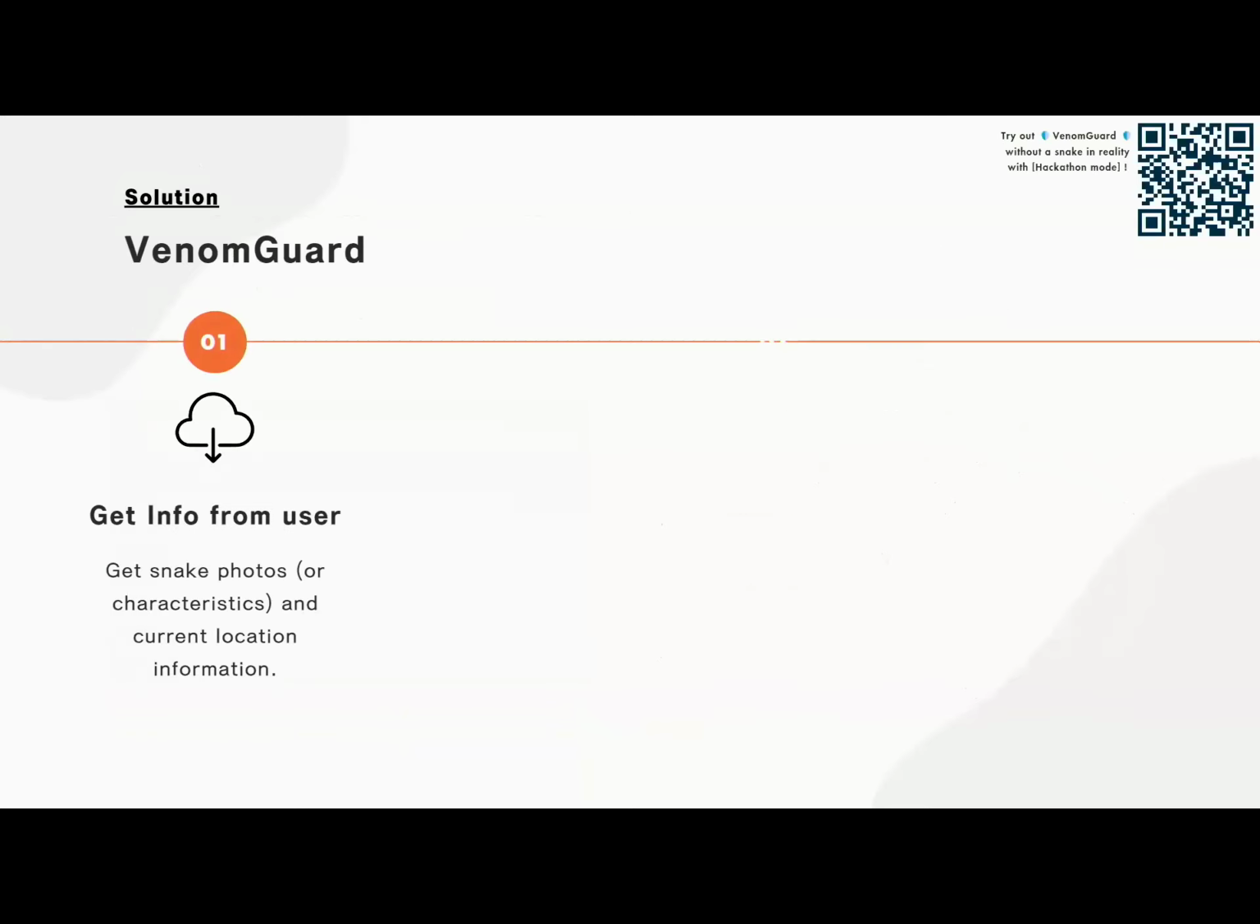So what we came up with is this app called VenomGuard in order to secure user safety, which is our primary motivation, and also to collect data on snakes from the users. Now I'd like to explain how this app works.